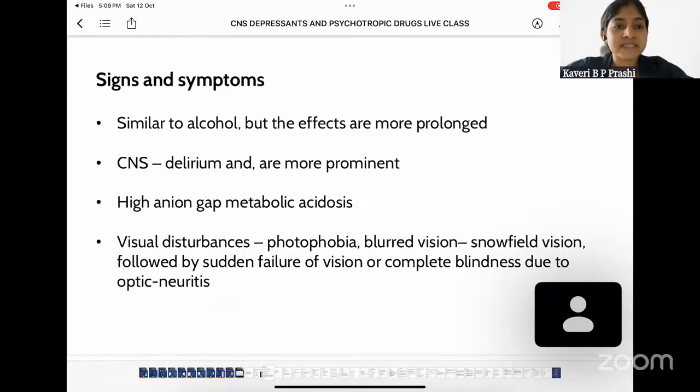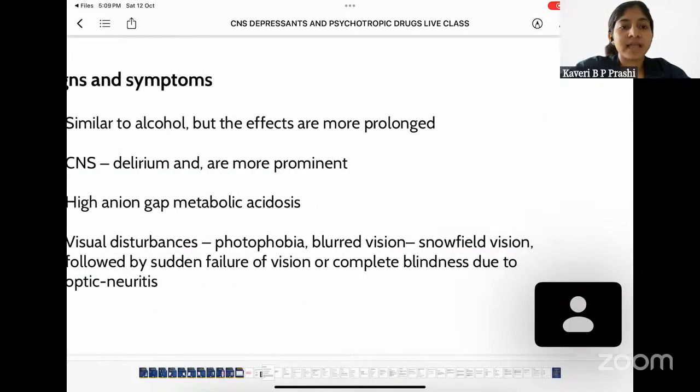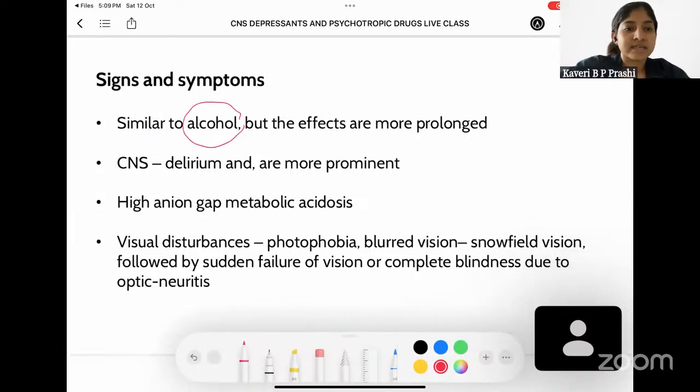Now, coming to signs and symptoms, all these are similar to normal alcohol poisoning. That is, in the CNS there is going to be delirium. Delirium is the most prominent sign here. Apart from this, the person's good manners are lost. He is not able to take judgment wisely. He can see floaters in front of his eyes. He may not be able to see things clearly. Plus, he also has a spinning sensation in his head. And there is also going to be high anion gap metabolic acidosis.